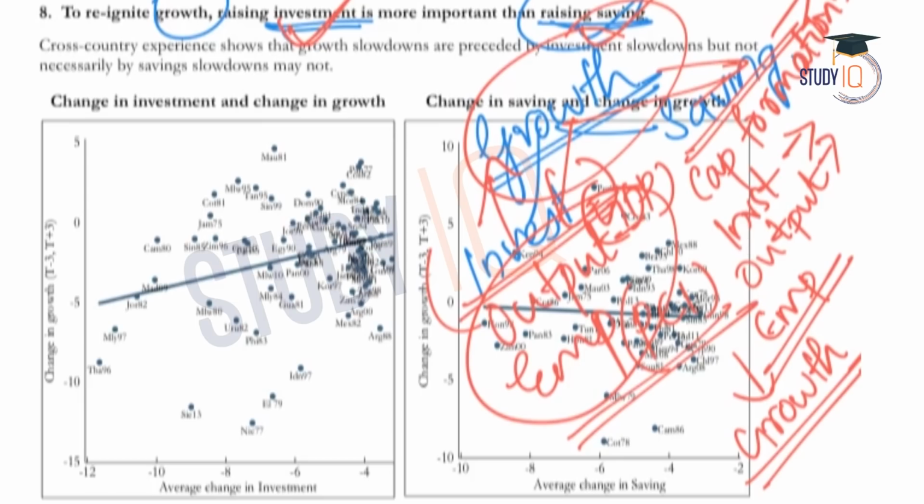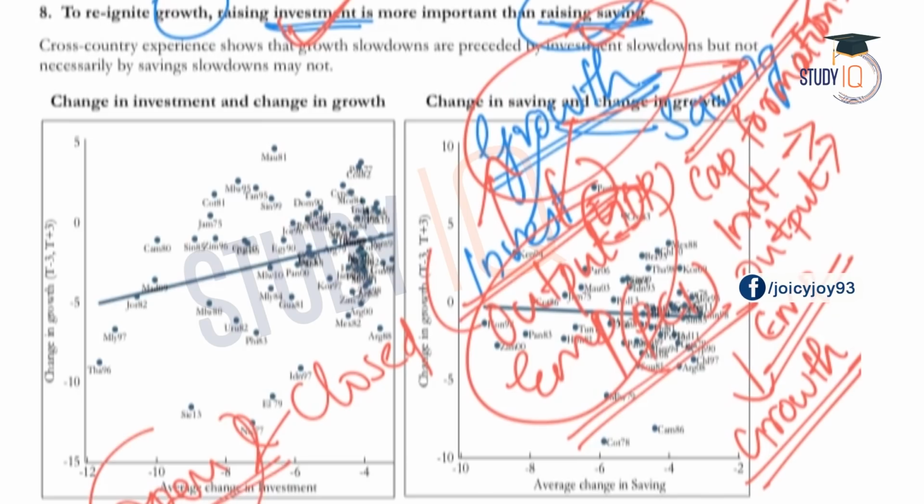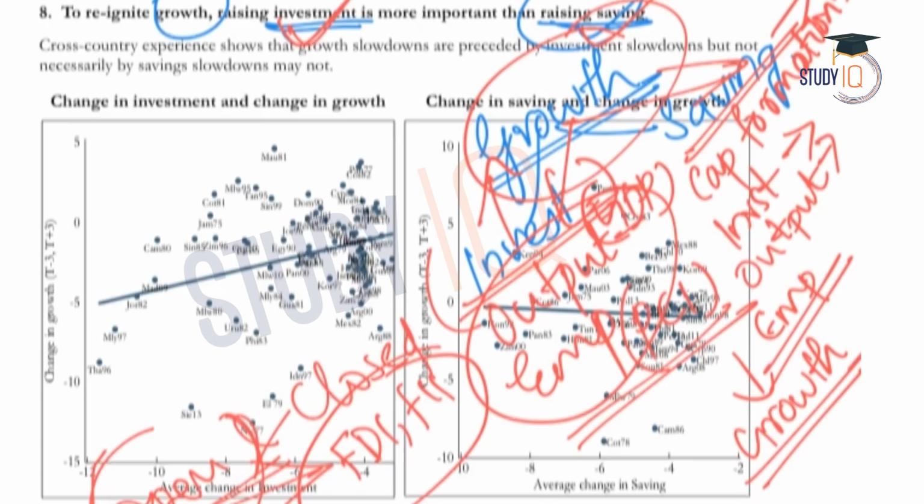One more concept you should understand here is the difference between an open economy and a closed economy. As we know, India is an open economy. We are liberalized, privatized and also globalized. So in an open economy, there is always access for other countries to India. Investment from other countries can also increase in the form of FDI, FII, etc. Because all these options are available in an open economy like India, investment is more vital than savings. And this is the 8th fact the economic survey discusses.